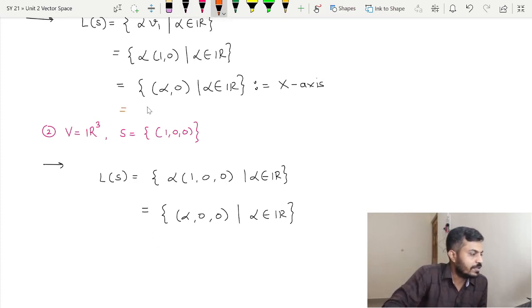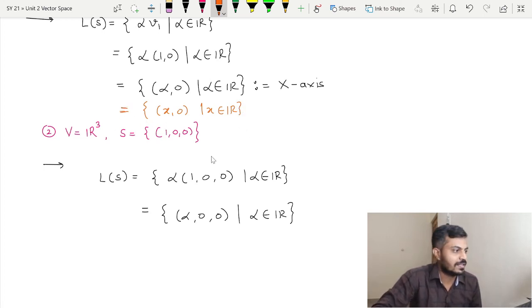Here as well, how can you write this set? This set can be written as the set of all (x, 0, 0) such that x belongs to R, and you can see that it is nothing but the x-axis, right? That xyz notation looks familiar to us, isn't it?